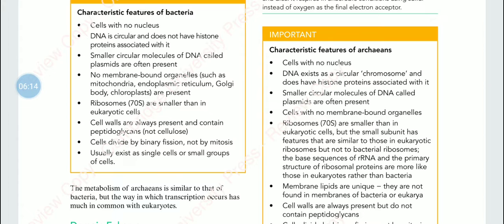The base sequence of rRNA and the primary structure of ribosomal proteins are more similar to those of eukaryotic cells than bacteria. Membrane lipids are unique in the sense they are not found in bacteria or eukarya. As a result, they are different.